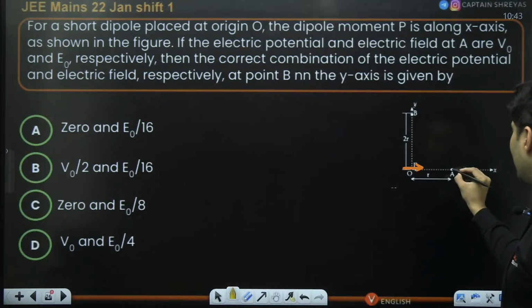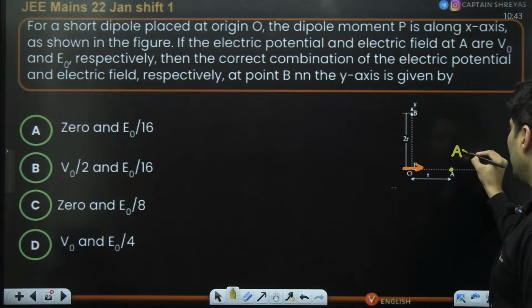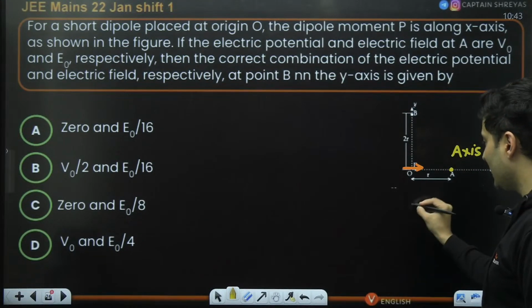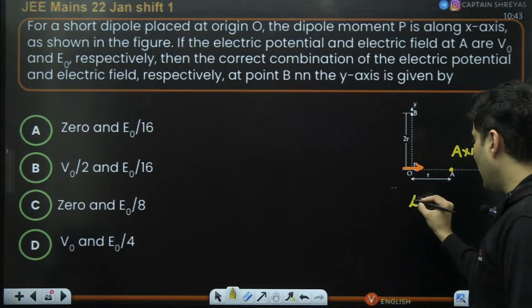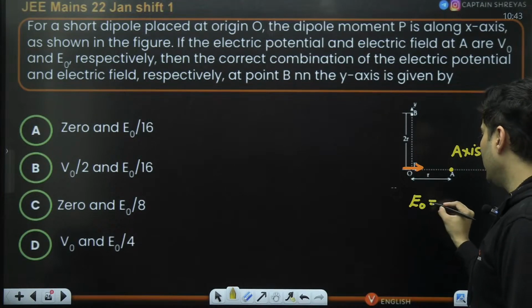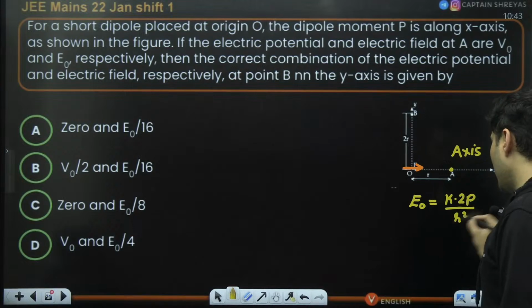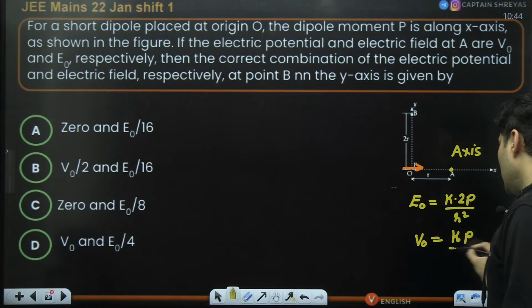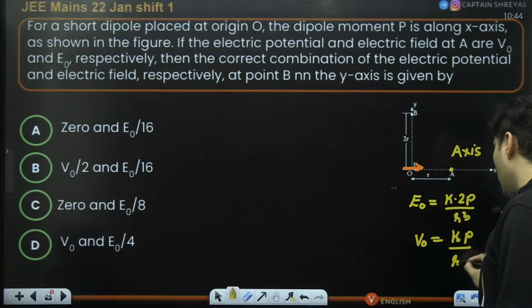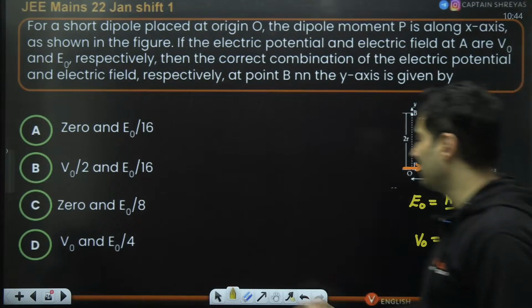So if you consider this particular point, it is on the axis, and on the axis, remember the electric field is given by K into 2P divided by R cube, and the potential is given by Kp divided by R square. So that is what it is.